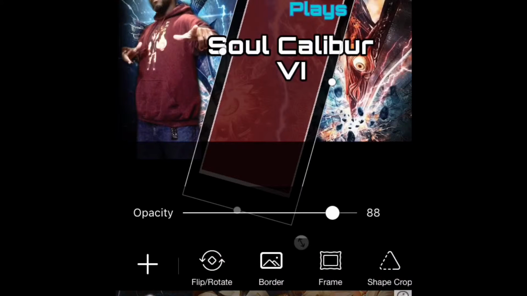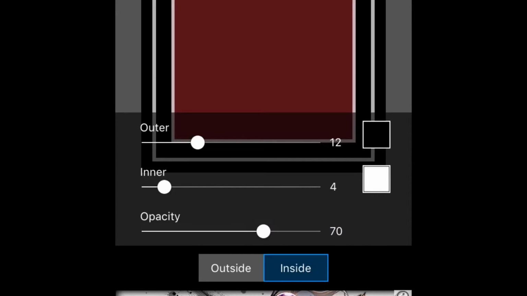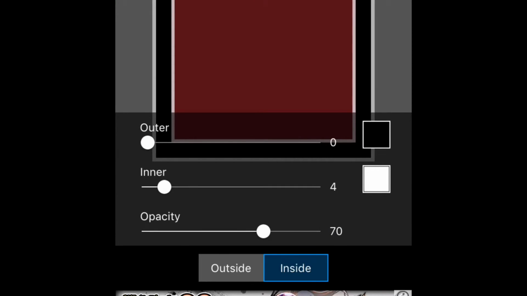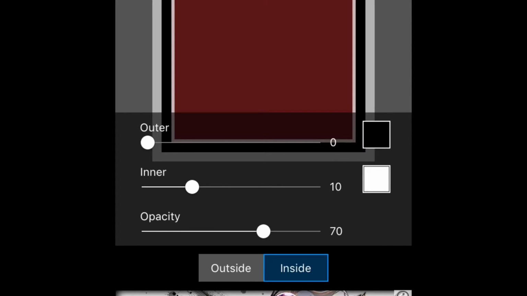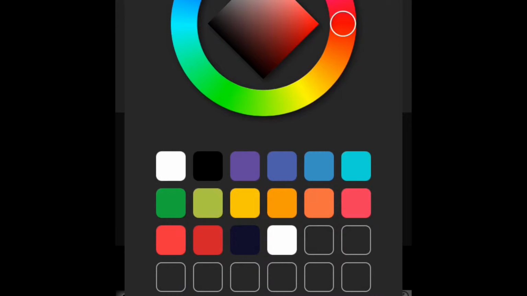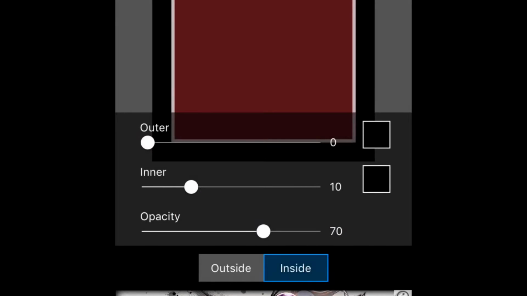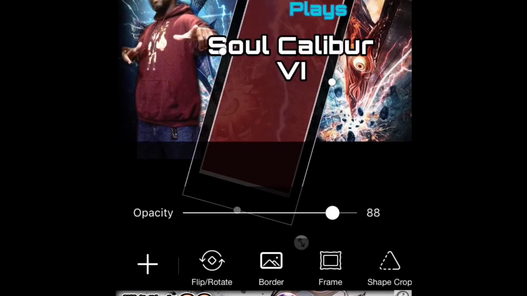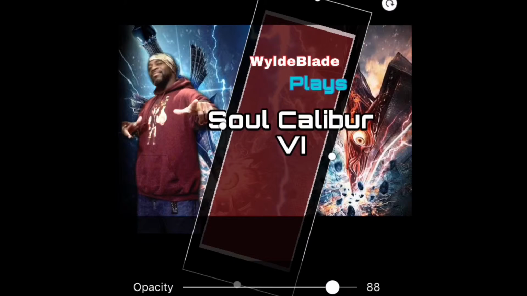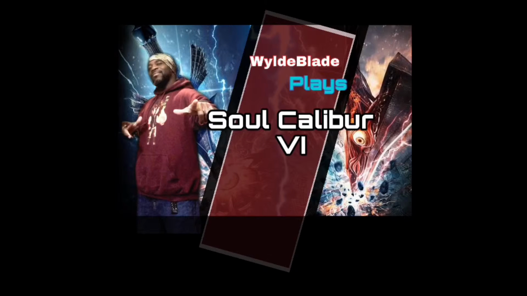The divider. So I'm adding a black background to the divider using the tools below. So you do have your border tool where you can kind of play around with the inside of the border. You can change the colors, you can change the size of the inner border. So I really highly recommend that you play around with this app and just test out everything, because I'm not going to have time to cover all of the features of it. There's just too many in this video. But if you download it, like I said, it's a free download. You can play with anything that you want and just kind of find out what works for you.